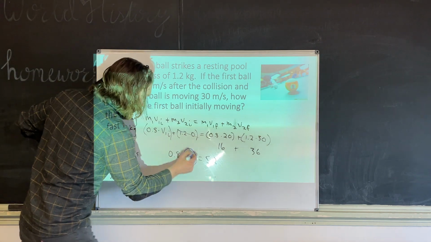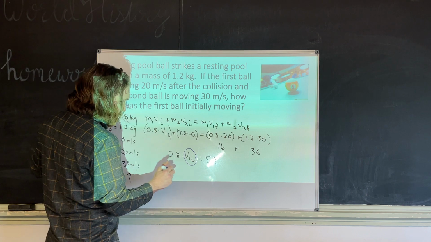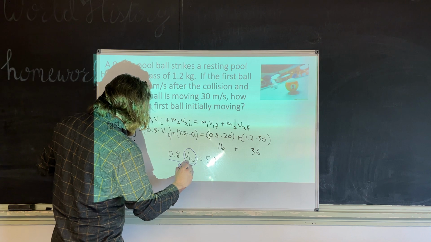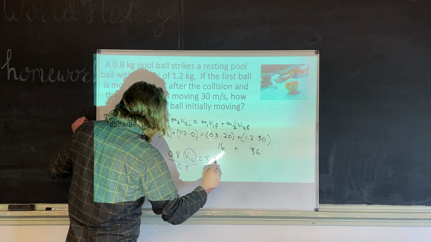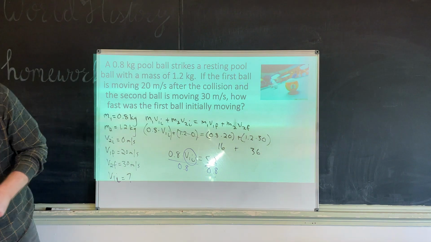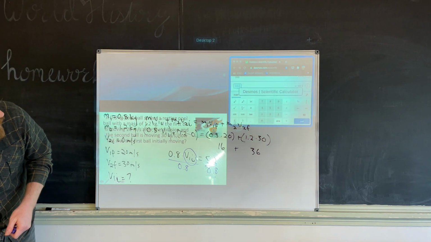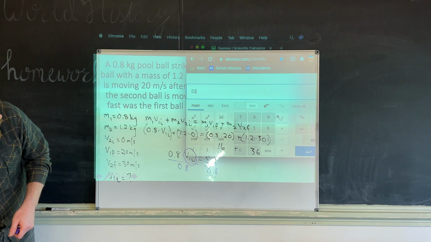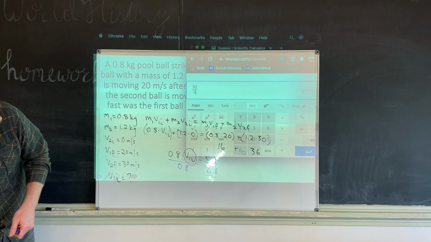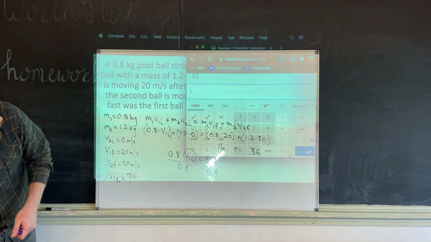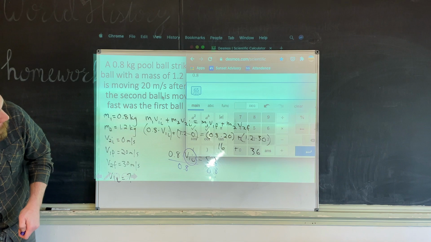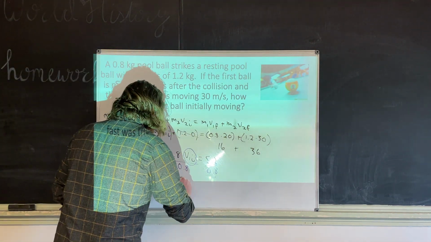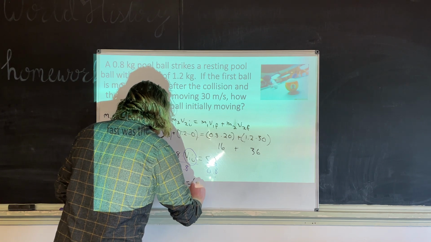You're looking for V1I. This is multiplication. We want to move the 0.8, so we're going to divide, because it's the opposite of multiplying. Divide by 0.8. Divide by 0.8. I actually forget what this is. I think I know what this number is. Let's see if I'm right. 52 divided by 0.8, I think is 65. Boom, got it. So the initial velocity of our first pool ball this time is 65 meters per second.